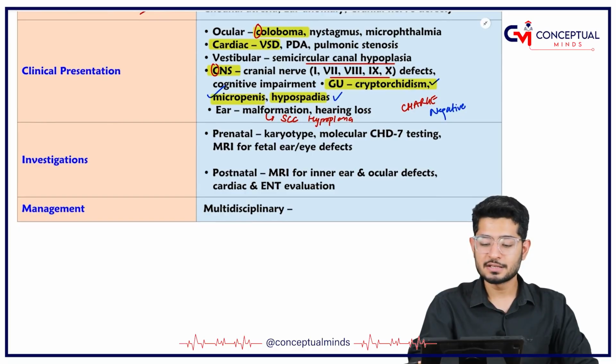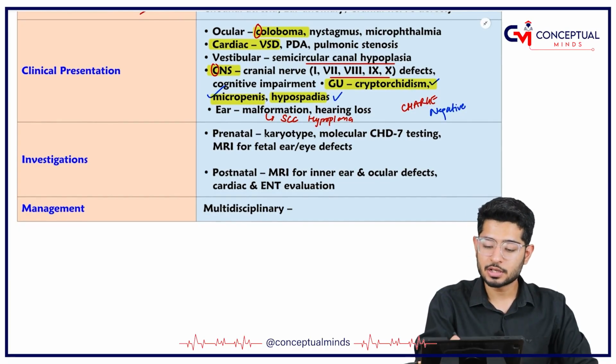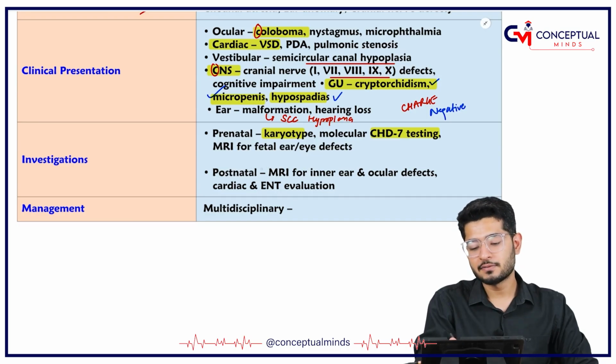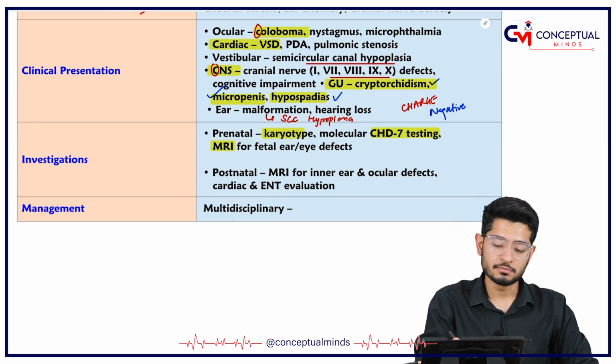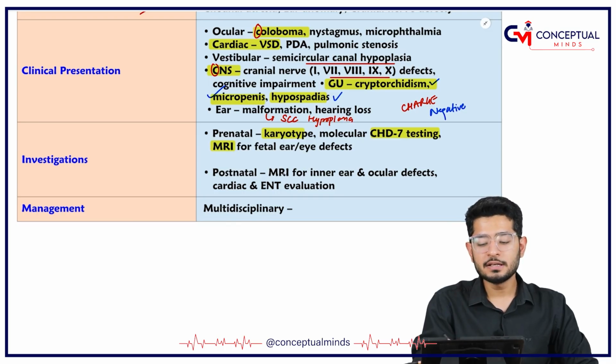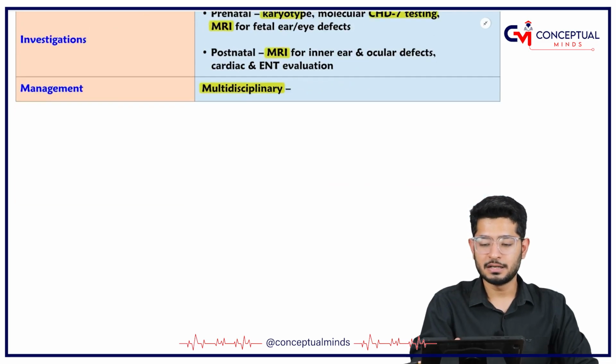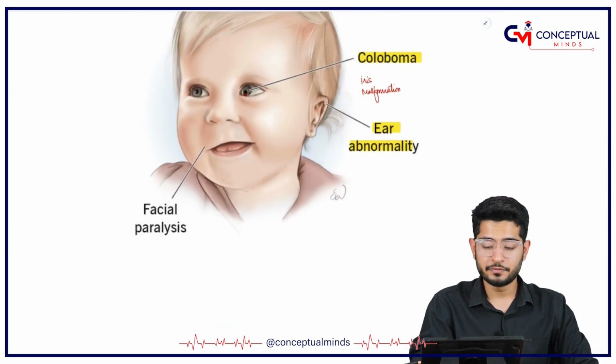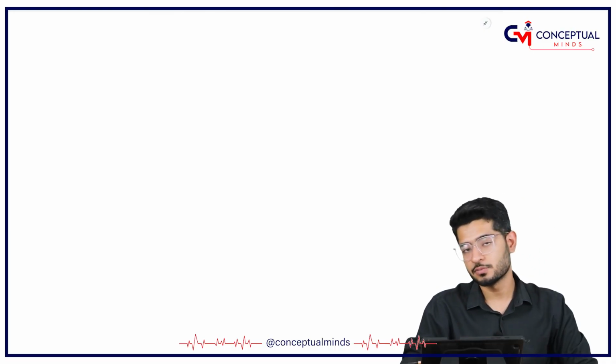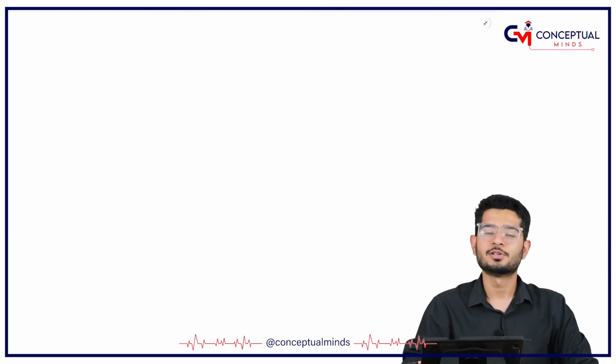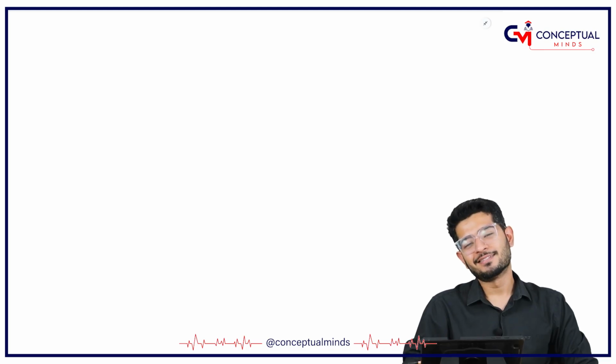After that, in investigations, please understand, we have to check the karyotype, we have to check CHD. For the ear and eye defects, you can do an MRI of the skull. Postnatally, you can do MRI for inner ear and ocular defects, and cardiac and ENT evaluation. Management is actually multidisciplinary. Different subspecialties have to be incorporated to keep the CHARGE syndrome patient in a better state of development.